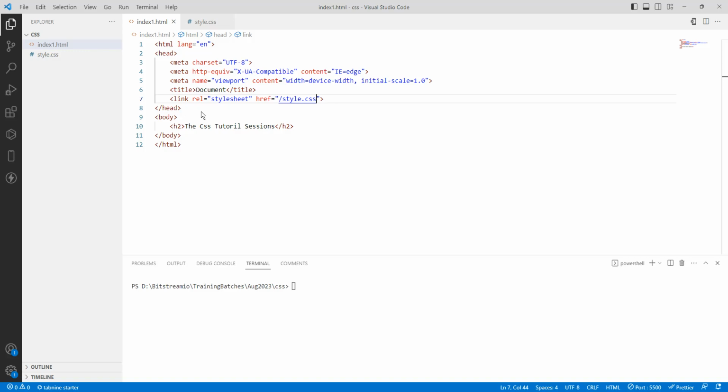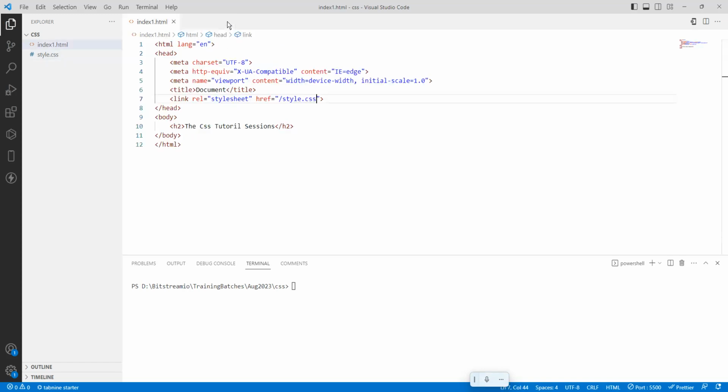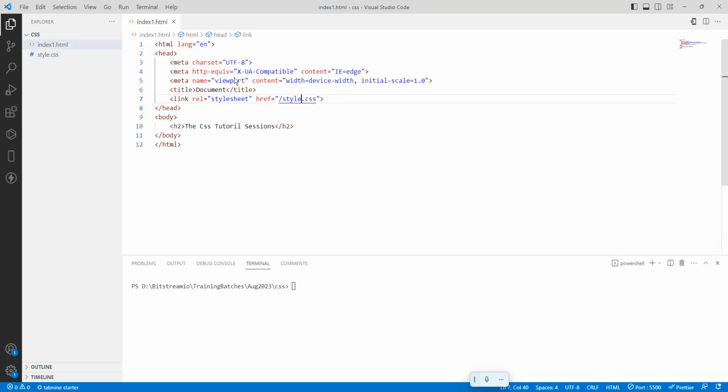Same thing I have done with the three different categories. I have written this color. This is a text color and this is the background color. So I have set a color and a background color. The first one is inline CSS. Why? Because I mentioned it in the H2 tag. The second one is internal. That is inside the head and inside the style start and end tag. And the third one is style.css, for the H2 tag. So the color is blue, and the background color is this one. So this is how it is going to work.